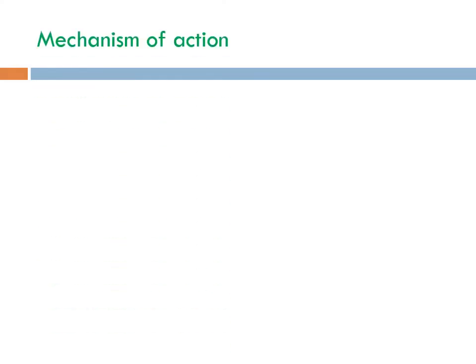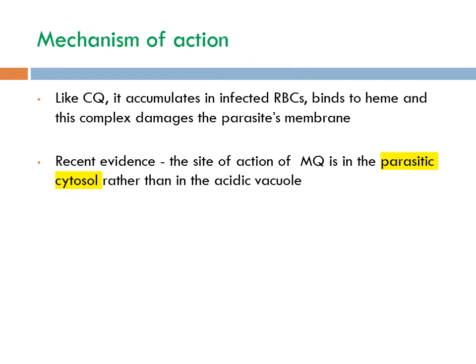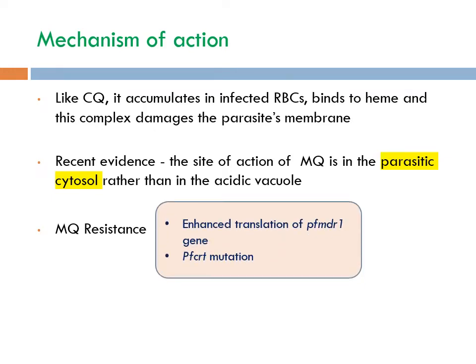Mechanism of action of mefloquine is like chloroquine. It accumulates in infected RBCs, binds to heme, and this complex damages the parasite's membrane. But recent evidence suggests that the site of action of mefloquine is in the parasitic cytosol rather than in the acidic food vacuole. Mefloquine resistance can develop by different mechanisms, like one is the same as chloroquine, that is PfCRT mutation, and it can be because of enhanced translation of the PfMDR1 gene.